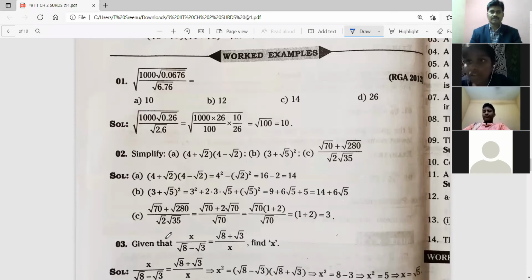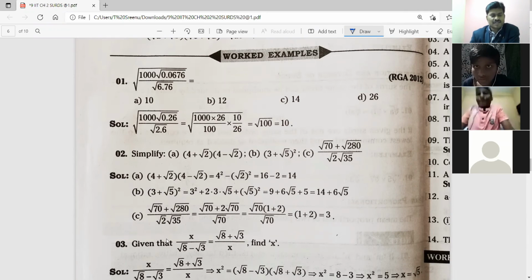Next, please check this example. Root 1000, root 0.076 by 6.76. Once check the answer, have you understood or not? Sir, in the solution it's under root 1000 of under root 0.26, how is that, sir?